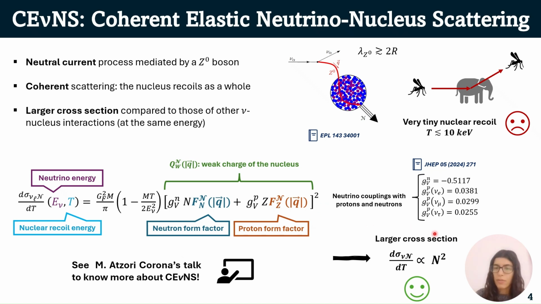I report here some values which include the radiative corrections, and as you can see, the neutrino coupling with neutrons is bigger than the neutrino coupling with protons, meaning that the cross-section scales as the number of neutrons squared. And this makes the CENNS cross-section enhanced compared to those of other neutrino-nucleus interactions at the same energies. That's why it's an opportunity to study CENNS.